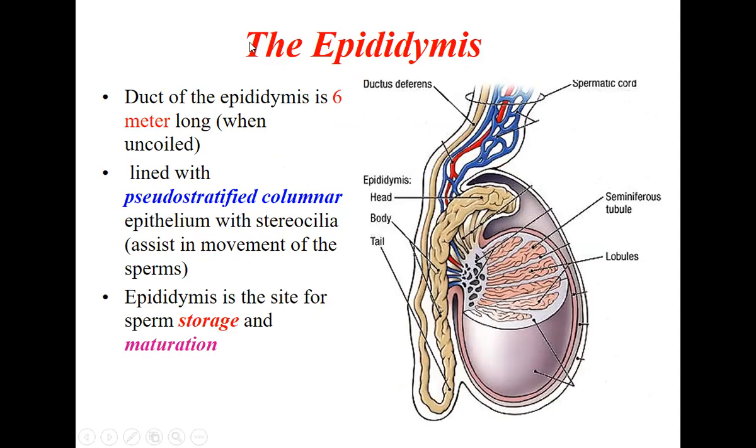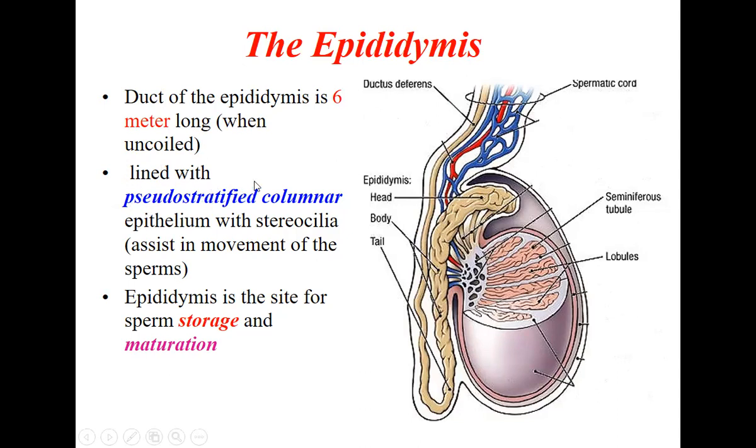So what is the epididymis? The duct of the epididymis is almost 6 meters long when uncoiled. It is nothing but a long duct sitting in a very small chamber, highly coiled and kept in a very small region, and it is called the epididymis. It is 6 meters long when uncoiled, but it is coiled totally here.